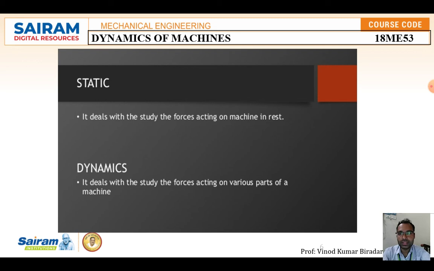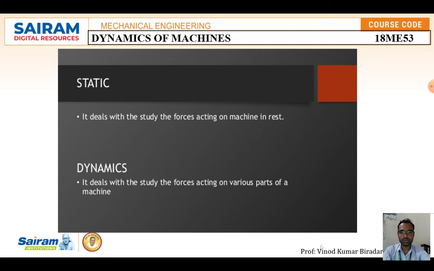Next is statics and dynamics. These two definitions are very important to study the dynamics of machine subject. Statics deals with the study of the forces acting on a machine which is in a rest position. Whatever machine component is at rest, such forces come under statics.